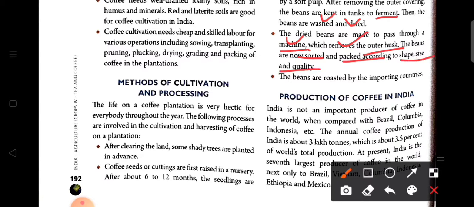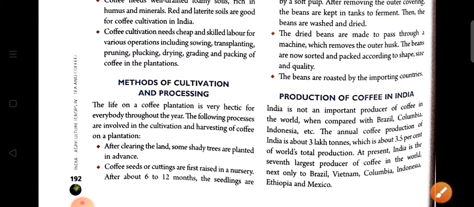And the last step is that the beans are roasted by the importing countries. The countries that import these beans roast them before use.